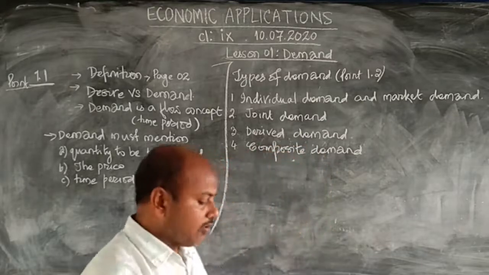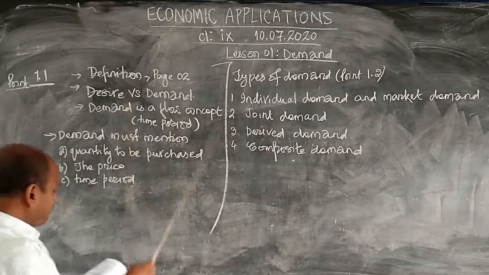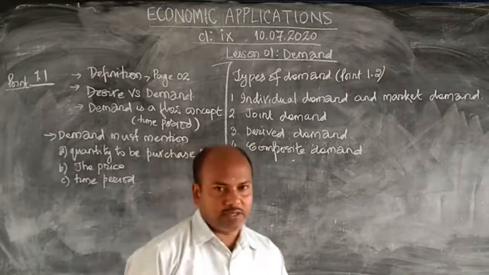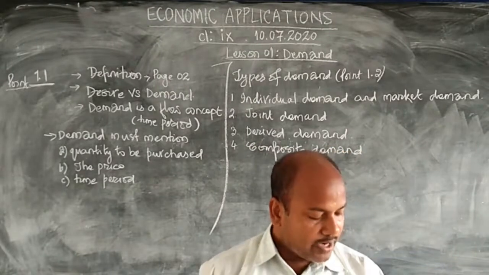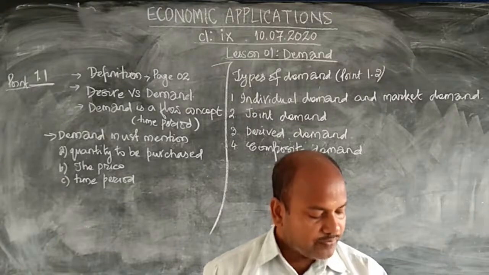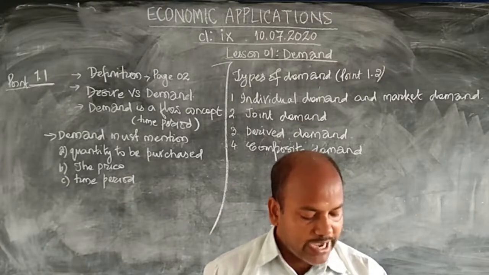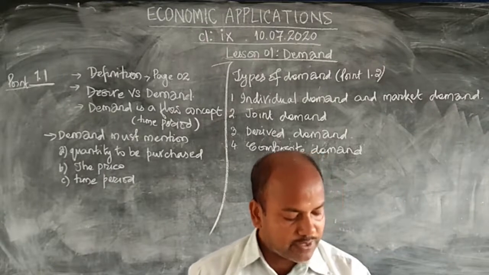What I have written on the board is the definition of demand. It's given on page number 2, and it's better that you learn it as it is given in the book. I will read it for you once. Demand for any commodity refers to the quantities of that commodity which consumers are willing and able to purchase at different prices during a given period of time.